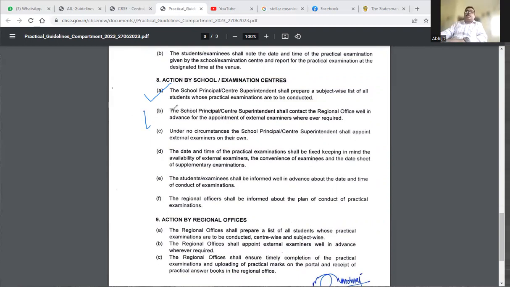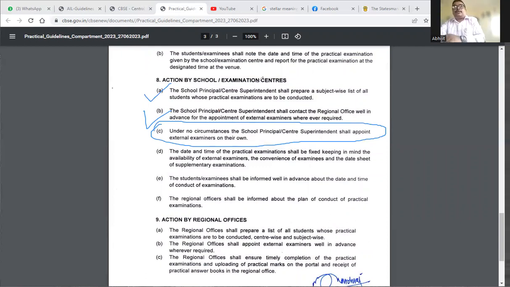Second, the school principal should contact the regional office in advance for the appointment of the external examiners. Number three, under no circumstances shall the school appoint an external examiner on their own. Very important. On their own, they cannot appoint any external examiner.